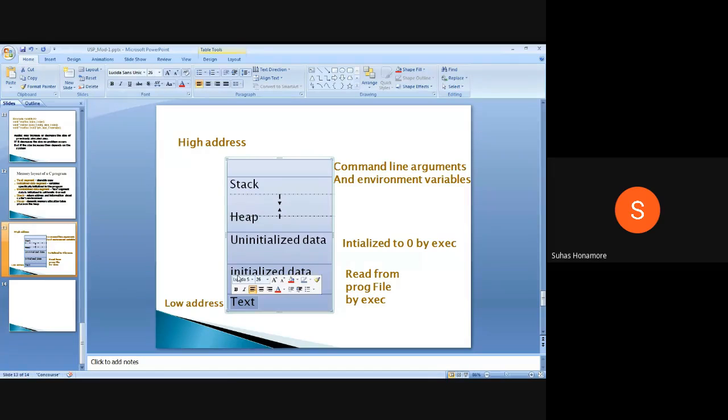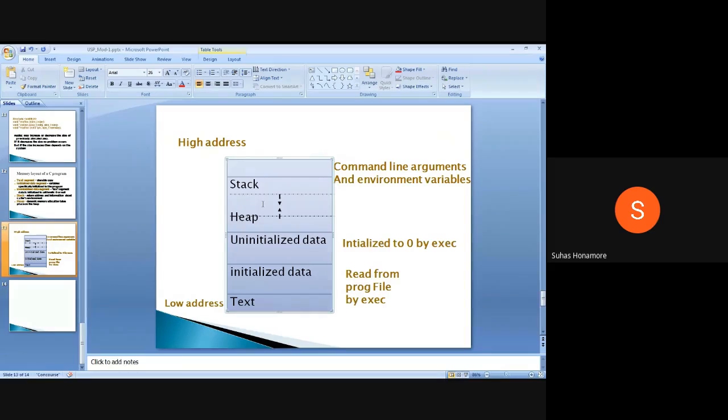After that, immediately the data segment will come. In the data segment we have two parts; these two together are the data segment. The lower one is initialized: whatever variable the user declares and initializes will come in the initialized data segment. Then the uninitialized data segment, which your system has to initialize, like static int; if anything like that is there it will come here. Above that there are two more sections, that is stack and heap.